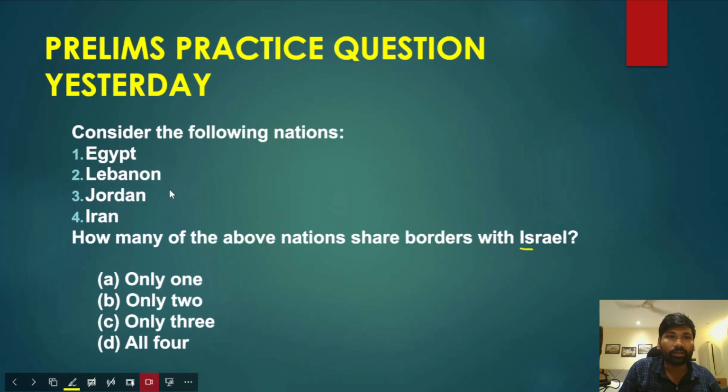Among the given nations, Egypt shares its border with Israel, Lebanon shares its border with Israel, and Jordan also shares its border with Israel, but not Iran, because Iran does not share its border with Israel. Rather, Iran shares its borders with countries like Kuwait and Iraq. So the correct answer for this question is option C. Only three countries share their borders with Israel.